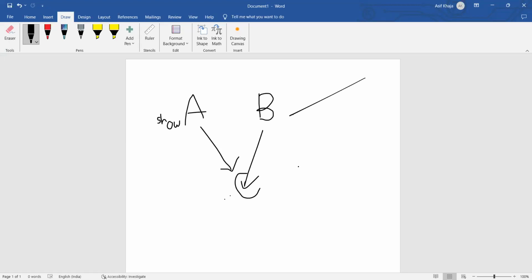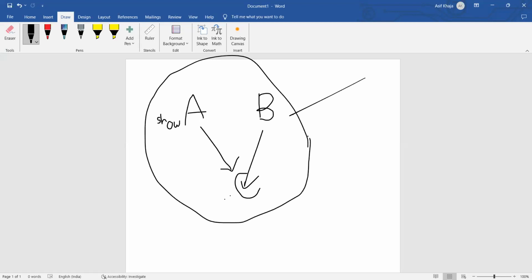It will face some ambiguity. Ambiguity means it will be hectic for it to decide which class's method should be overridden or used. So this is the problem Java faces with multiple inheritance.